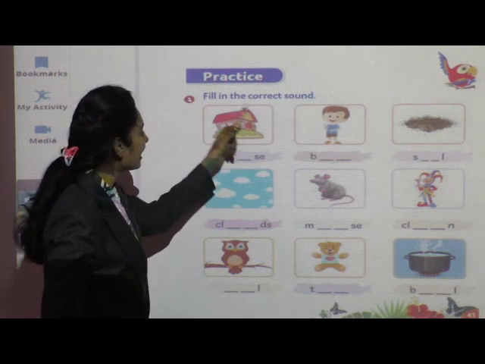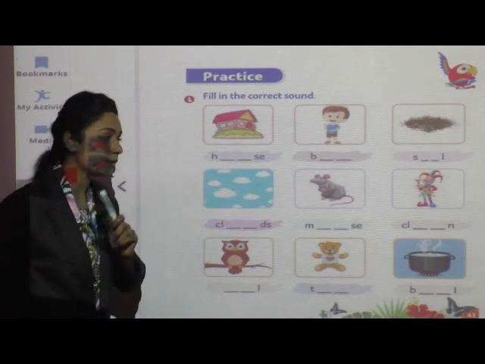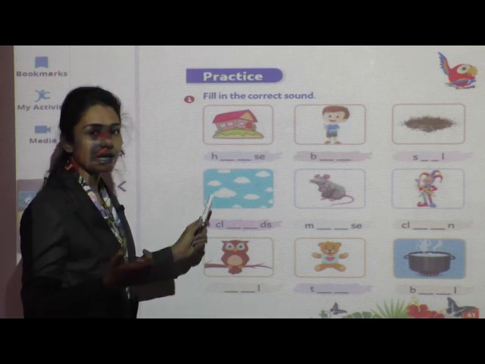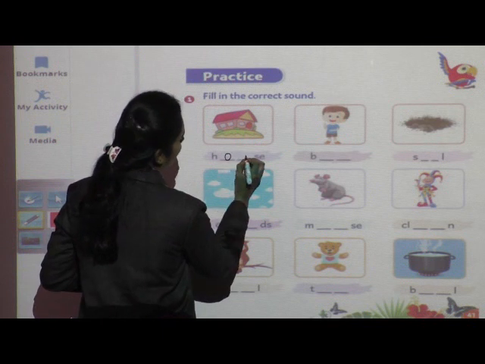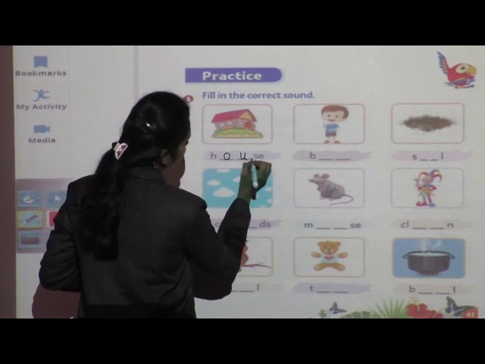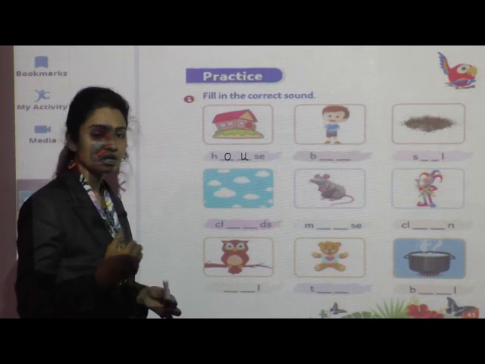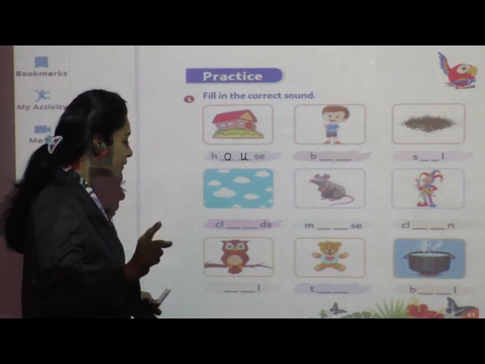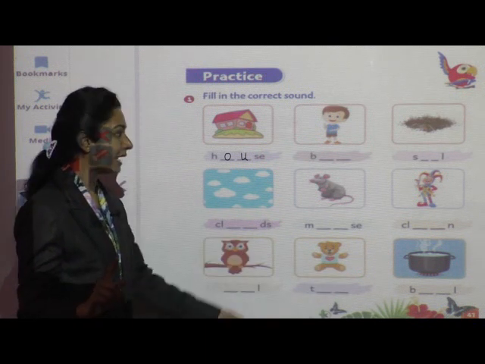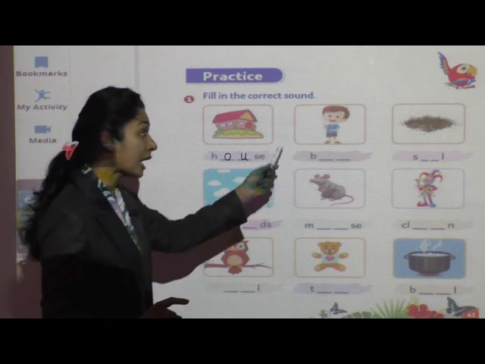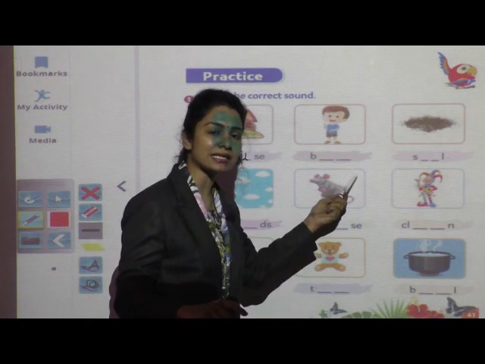Okay, now children, tell me, which picture is this? This is a house. Very good. Now tell me the spelling. H-O-U-S-E, house. Just now we have read those words, right? You can do one thing for the answer. You can go to page number 40 and you can see the answers also. Now tell me the answer of this picture. Go to page number 40, you will get the answer.